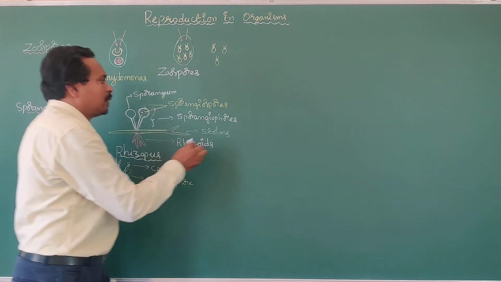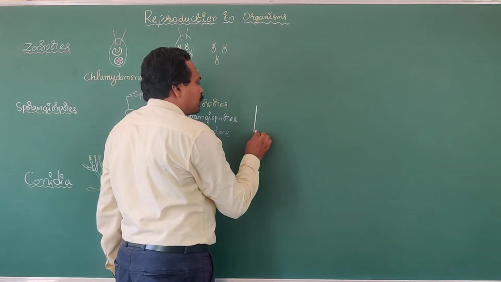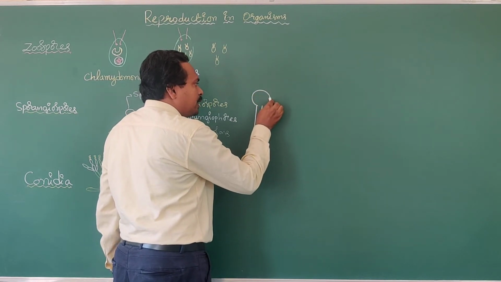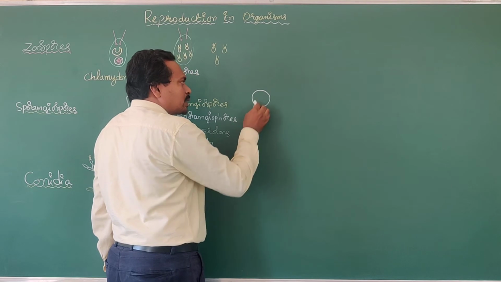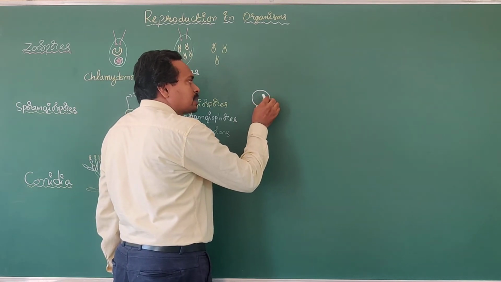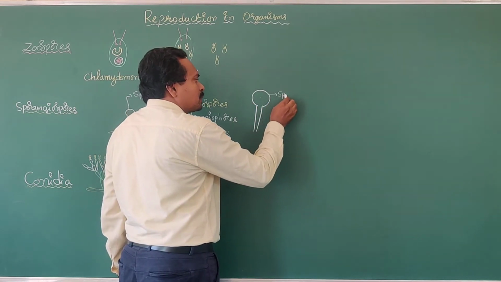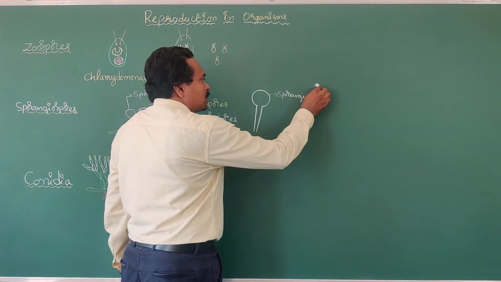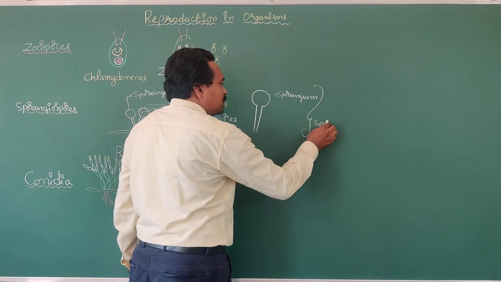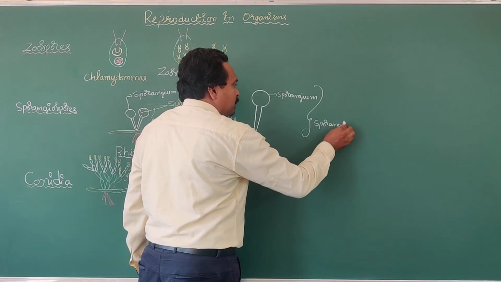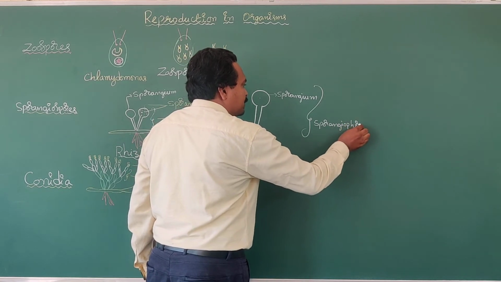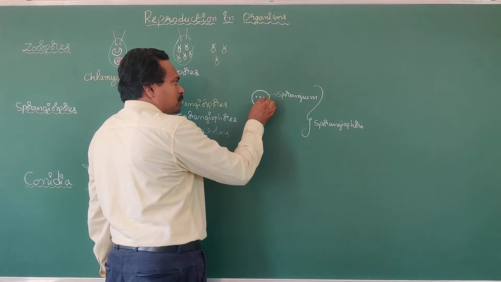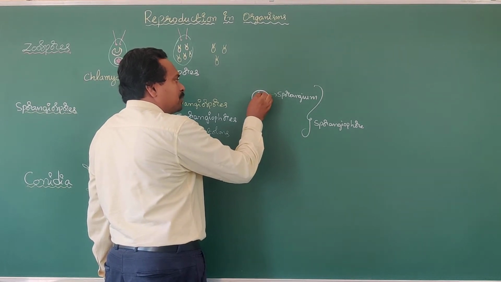Each sporangiophore is an unbranched structure. The tip of the sporangiophore is swollen, and the swollen part is known as the sporangium. This is the sporangiophore, a diagrammatic representation of the sporangiophore and sporangium. Inside the sporangium, the spores are formed.